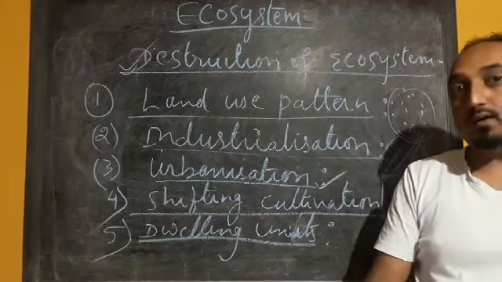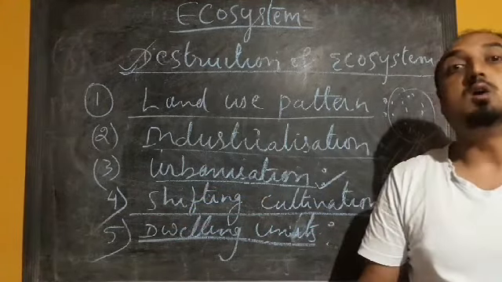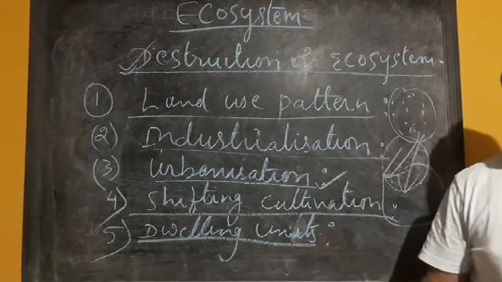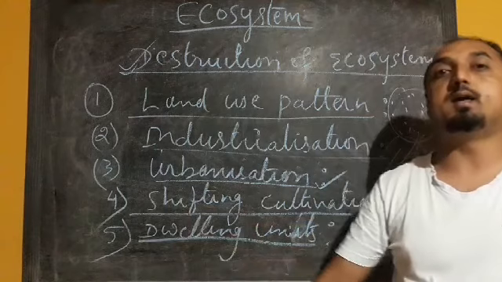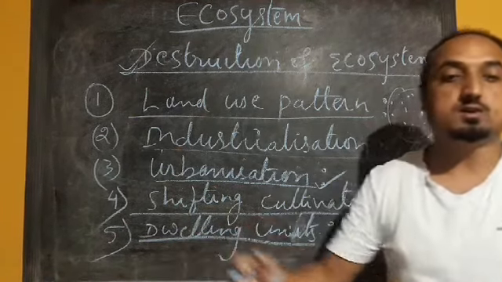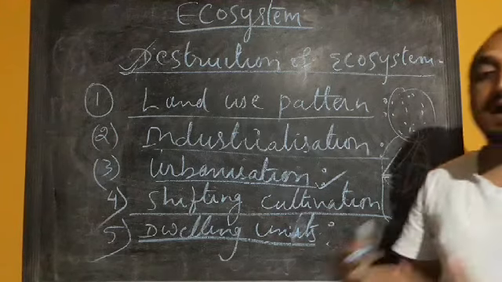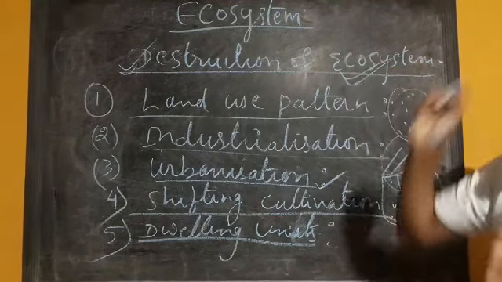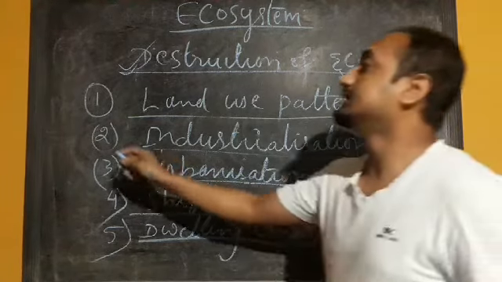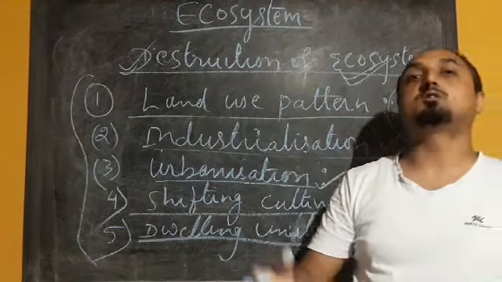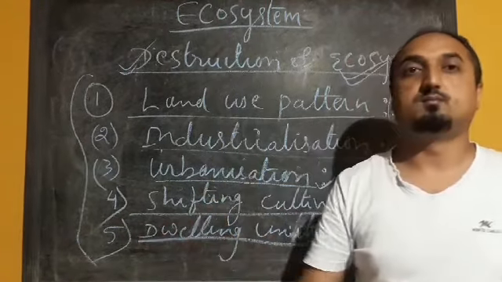Similarly, forest area is also converted into dwelling units. They are using that land for the construction of railways, roads, maybe for residential houses. Due to that, our ecosystem is getting disturbed. So these all are the causes of destruction of ecosystem.